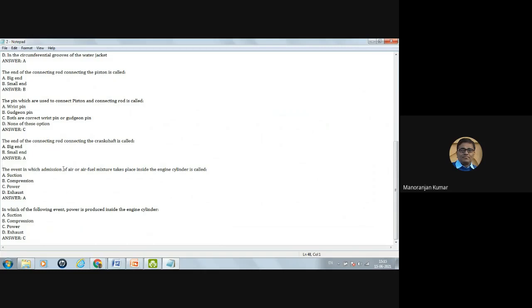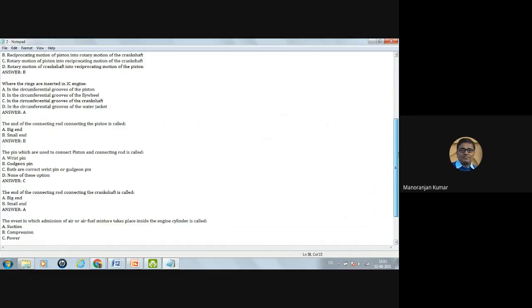The event in which admission of air or air-fuel mixture takes place inside the engine cylinder is called, in which of that four events: suction, compression, power and exhaust. So in which event the admission of air-fuel mixture takes place? So in the suction. Okay, correct option is suction. And in which of the following event power is produced inside the engine cylinder? So power will be produced in the power stroke. Okay, so this is the question based on this topic.